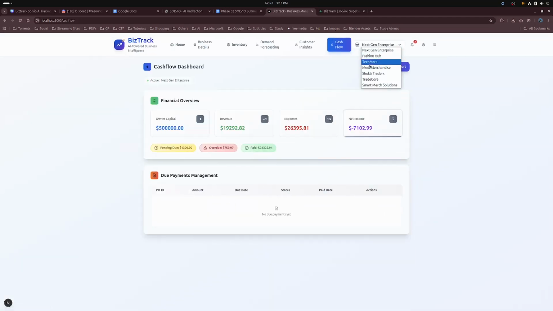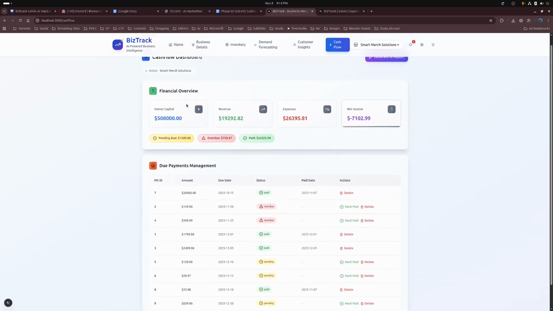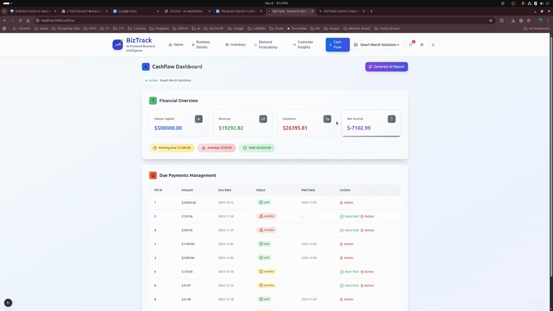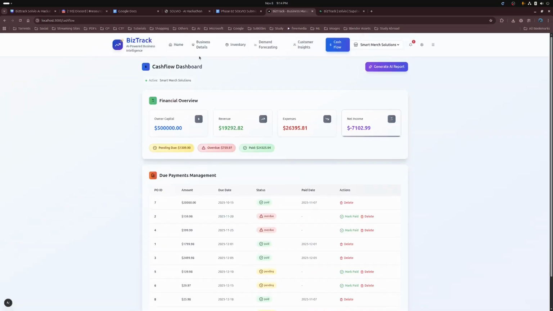Now let us go over the next feature, that is the cash flow analysis. Using AI, you will be able to generate the cash flow analysis of this business. As you can see here, this is the owner's capital, this is the revenue, expense, and net income for this business, and these are the due and paid payments for different purchases. And if I press the generate AI report, it will generate the report of this cash flow. It will also show the recommended action and all other analysis for cash flow.